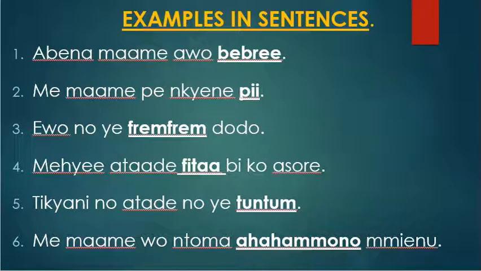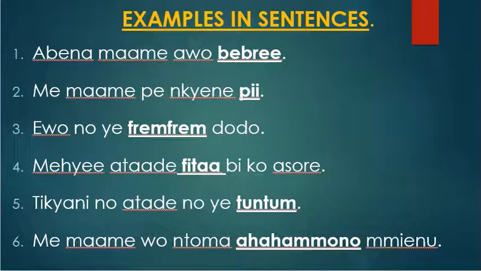Okay, so let's look at how we say it in English. My mother likes plenty salt, or my mom likes plenty salt. So the adjective here is pii, describing how your mom likes the salt.